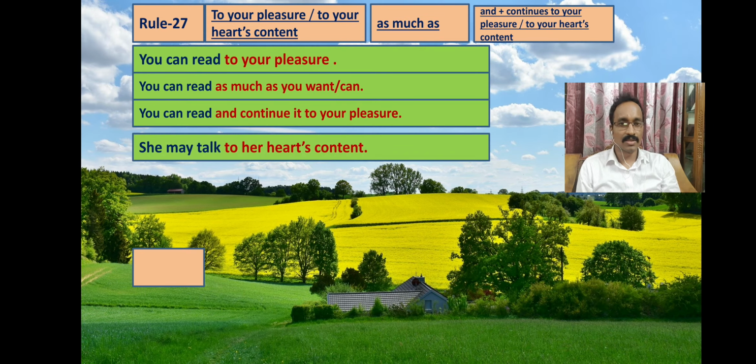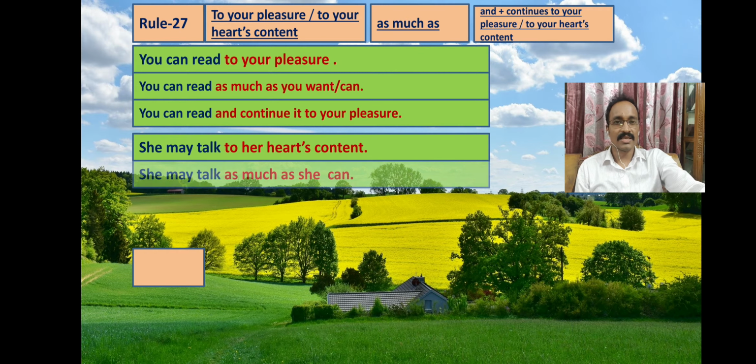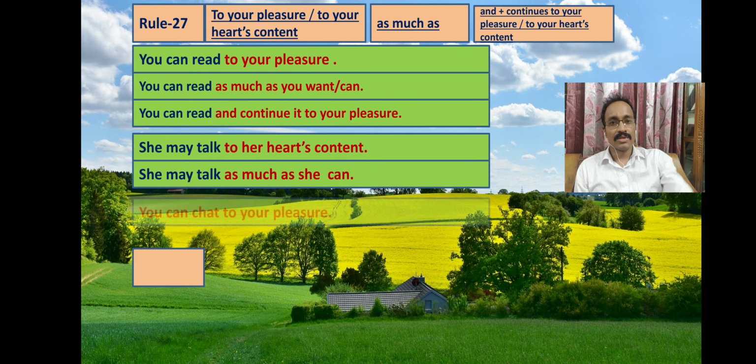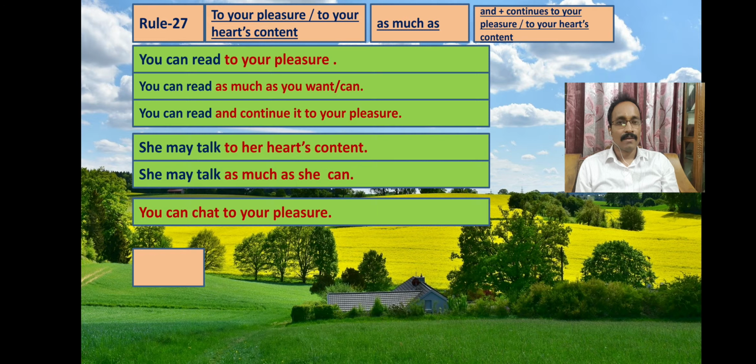See another example. She may talk to her heart's content. So she may talk as much as she can or she wants. To make it a compound sentence, she may talk and she can continue to her heart's content.